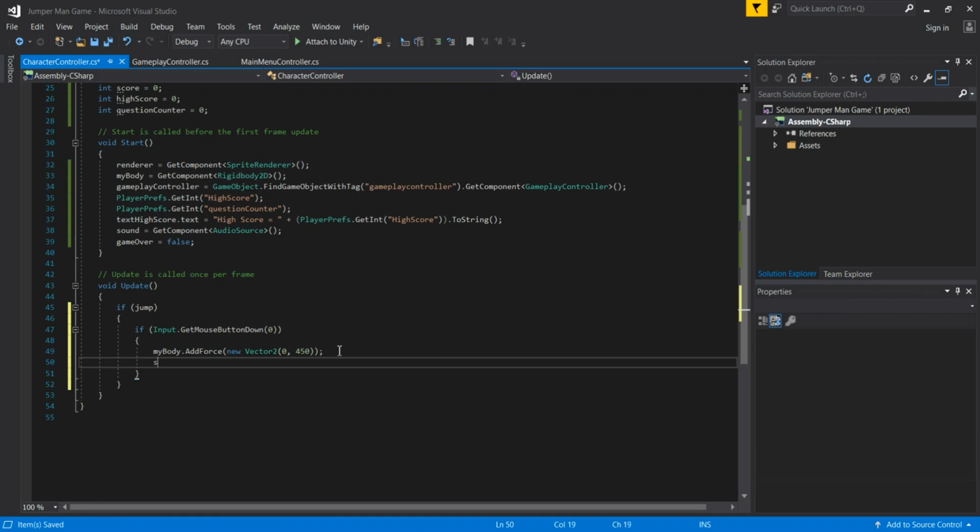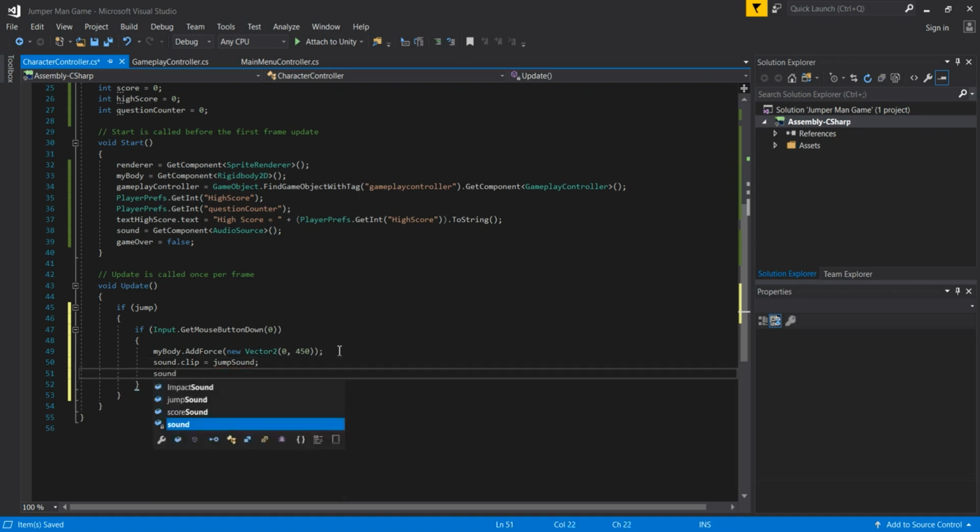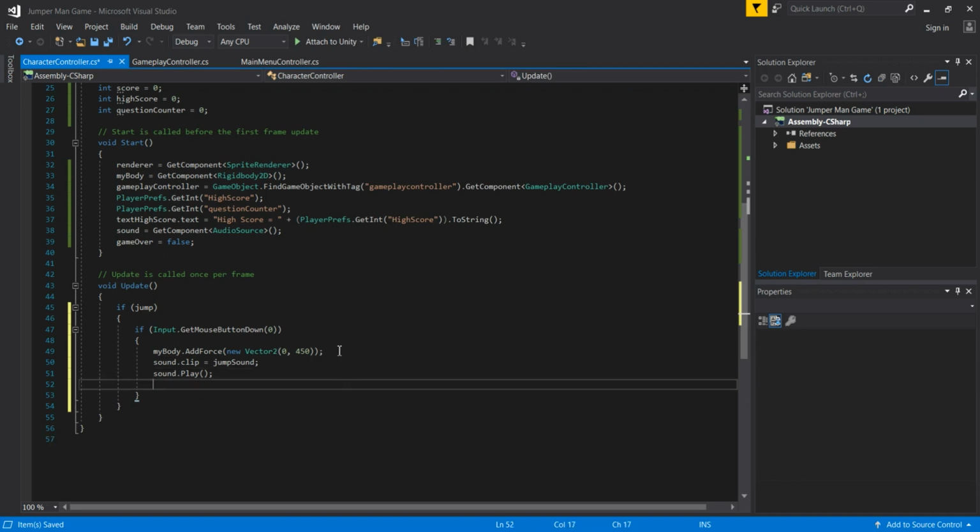Okay, also one new thing that we want when we jump is that we want to play our jump sound. So we are simply going to pass here sound.clip, which is equal to jump sound. Not just jump, but jumpSound, and then sound.Play in order to call this sound clip. And then we are going to set our jump back to false, because at the end we bring that back to false since we have jumped once.